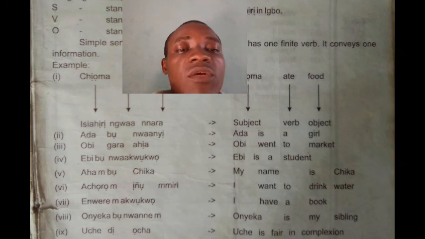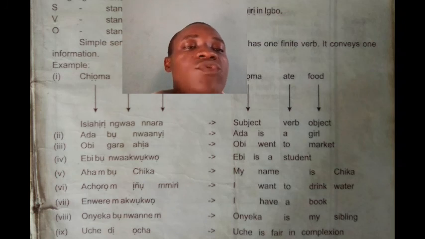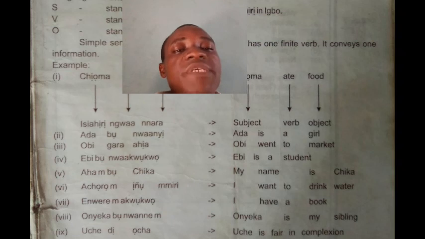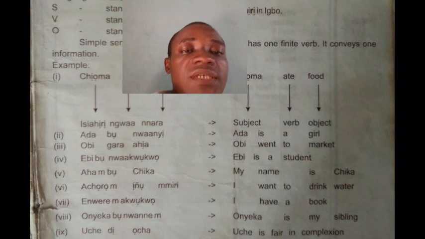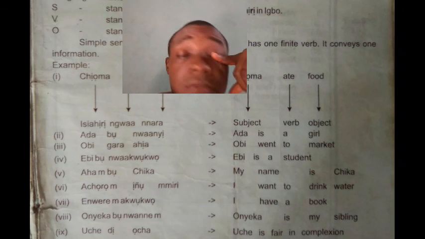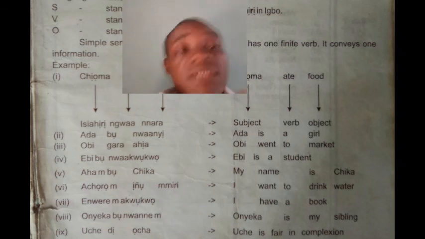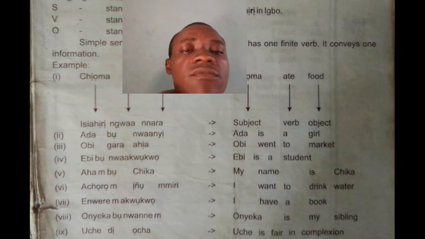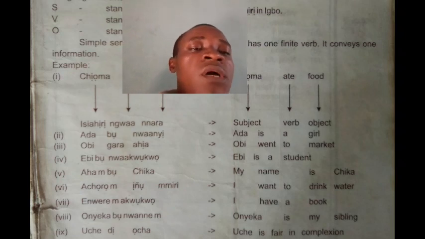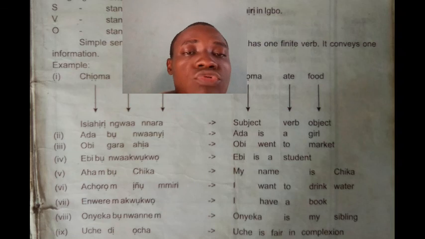And number 6. Achọrọ m ịṅụ mmiri. I want to drink water. That is the translation. Mmiri is water. Ịṅụ is drink. Achọrọ m is I want. That is the translation in English. Okay, so number 7. Enwere m akwụkwọ. I have a book. Akwụkwọ is book in English. Enwere m is I have.